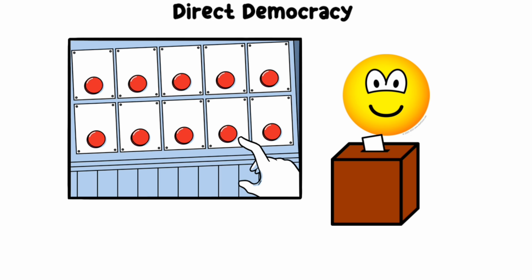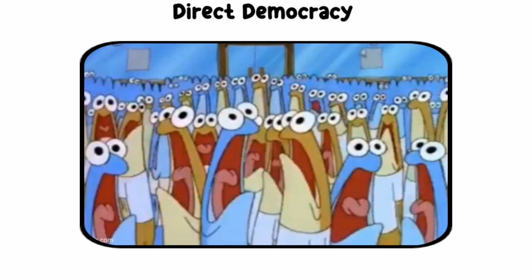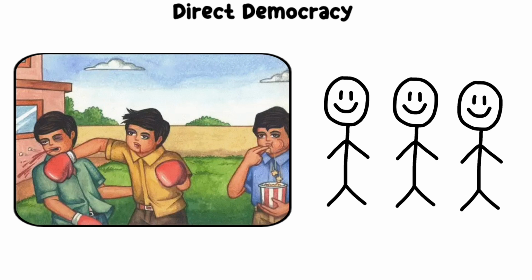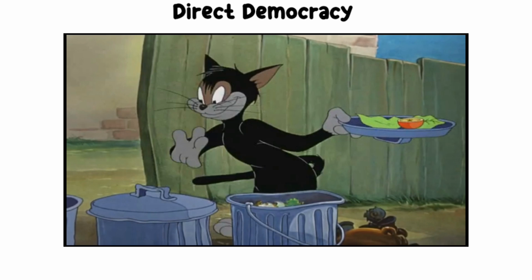Direct democracy. Direct democracy lets people vote on laws and policies themselves instead of electing representatives to do it for them. Everyone has an equal say in decisions. It works well in smaller groups or communities where people can easily gather to discuss issues and vote. This system emphasizes full public participation and ensures decisions come straight from the people.